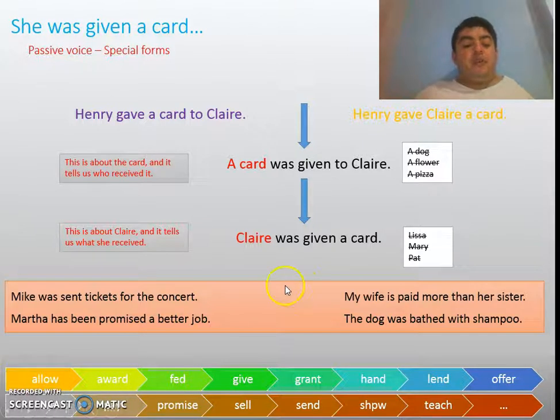So this form is also possible with verbs like allow, award, feed, give, grant, hand, lend, offer, owe, pay, promise, sell, send, show, teach, and some other verbs.